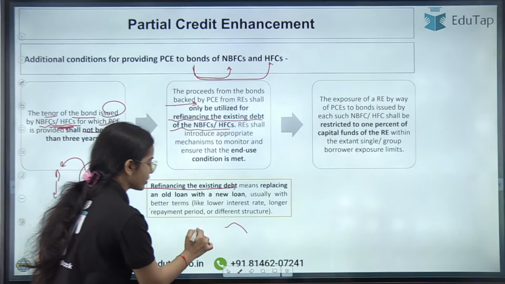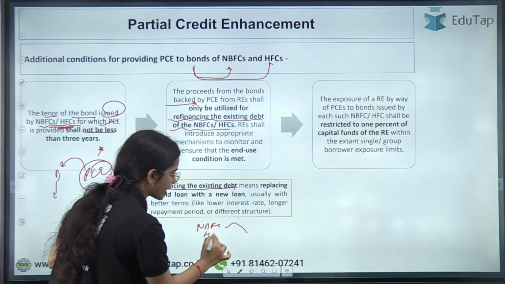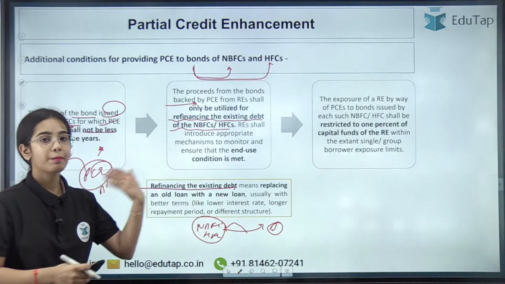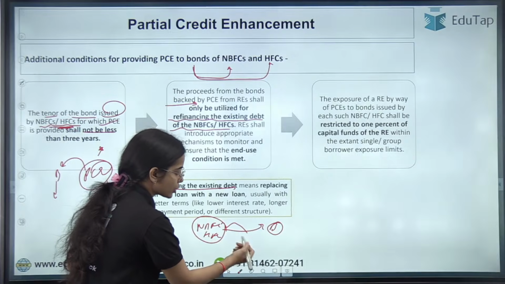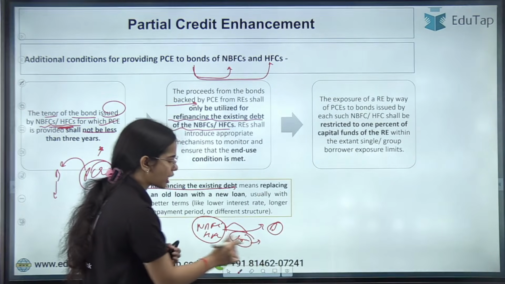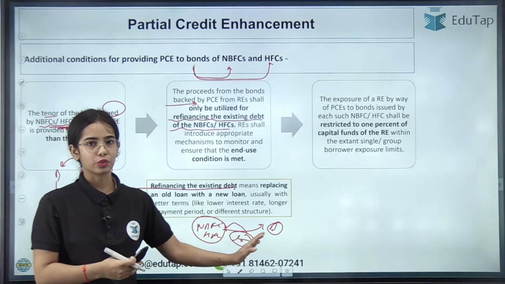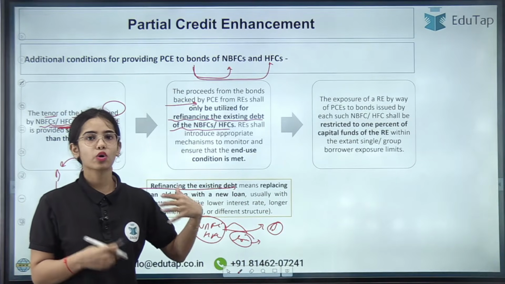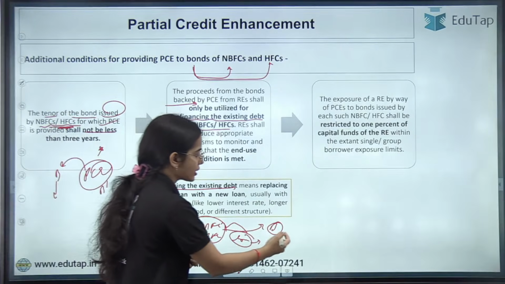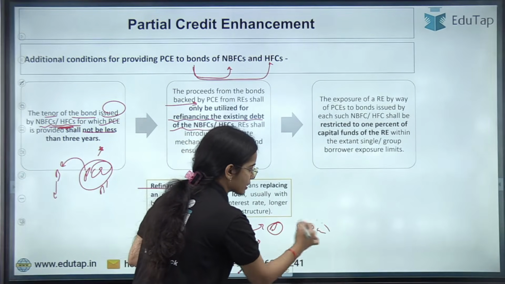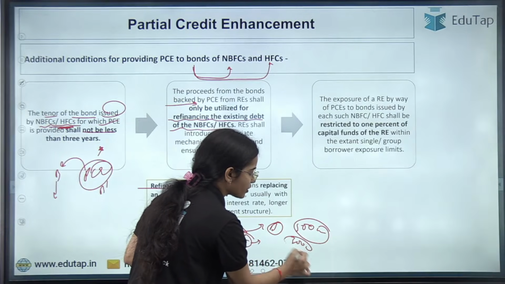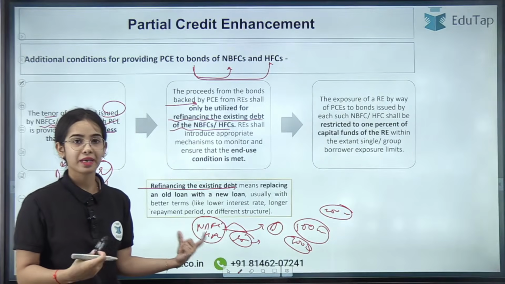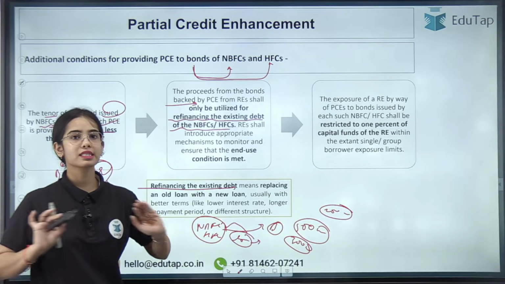So basically, if the NBFC and the housing finance companies have taken a loan from a bank previously, this loan is being repaid. Now the loan is a standard loan. Okay, the NBFCs and the housing finance companies are making payments on a regular basis. The loan taken from the bank is worth 500 crores, let's say, and let's say 300 crores have been repaid, only 200 crores is left, and regular payments are being made by the NBFCs or housing finance companies. So this is a standard loan.